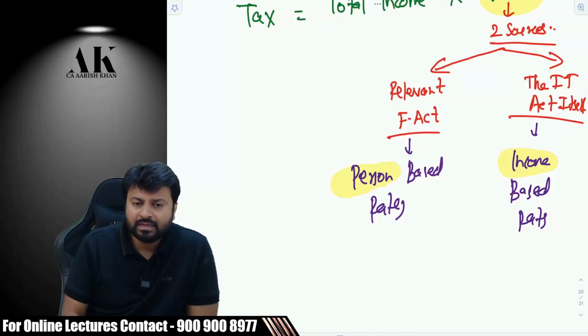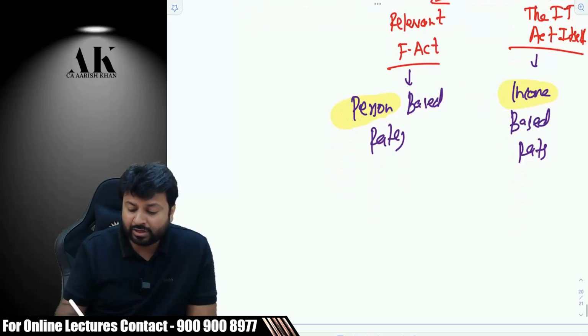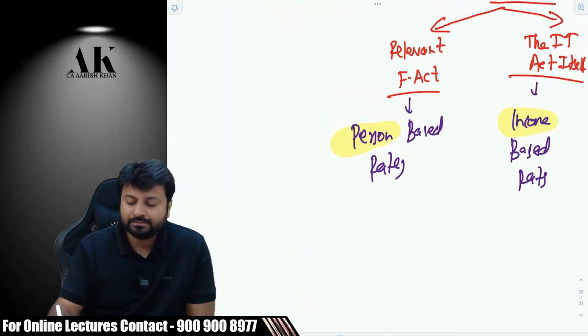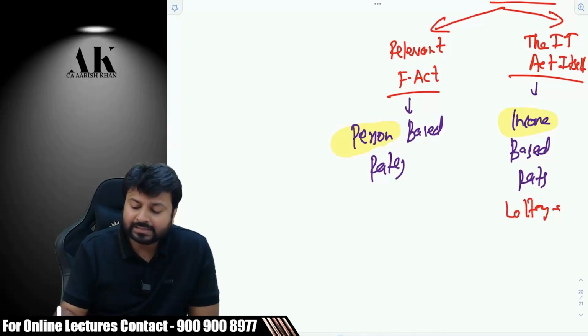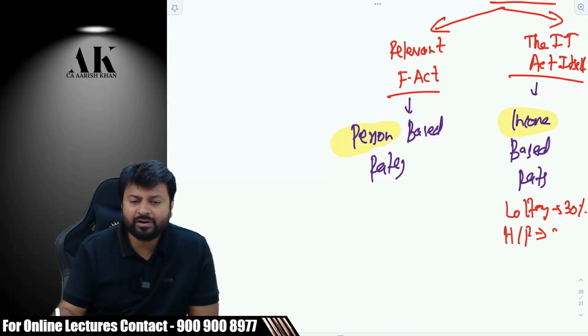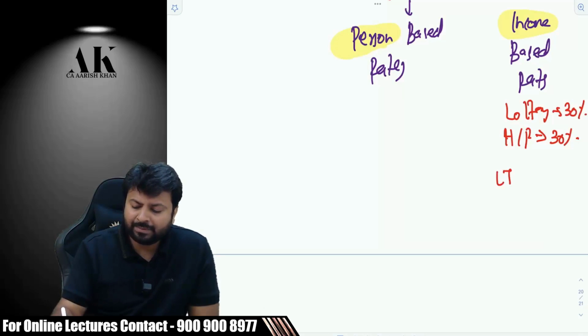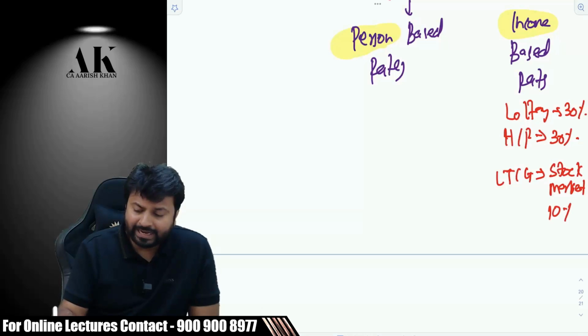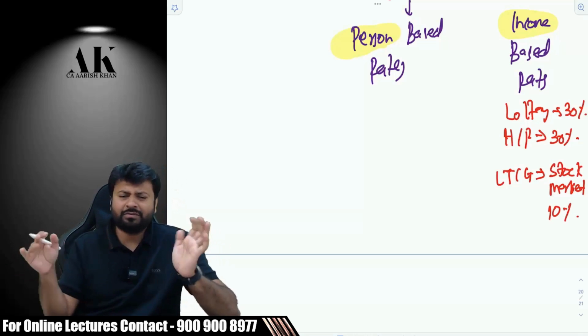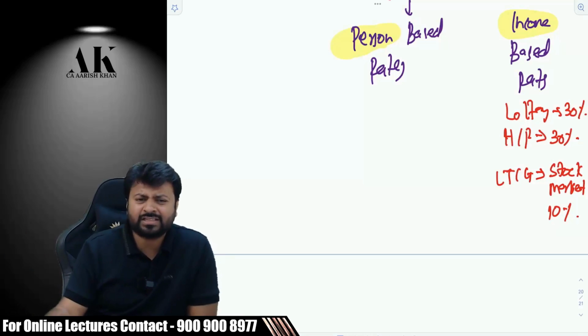Okay. What are income-based rates? These are based on incomes. Like lottery is taxed at 30%, right? Yes or no? Winning from horse race is taxed at 30%, right? Next, if you earn some long-term capital gains from the stock market, it is taxed at how much rate? 10%. You may be aware, you may not be aware. Don't worry, we are going to do all of them. I'm just giving you an illustration.